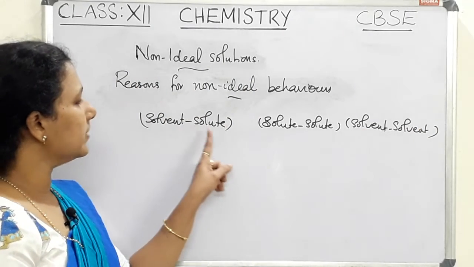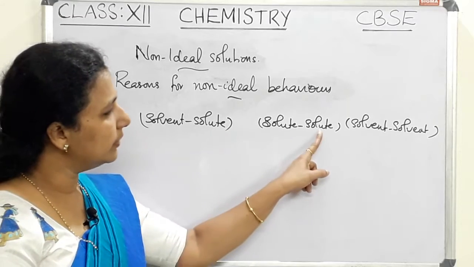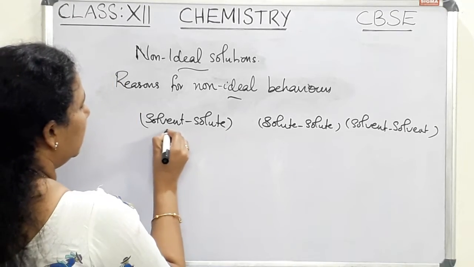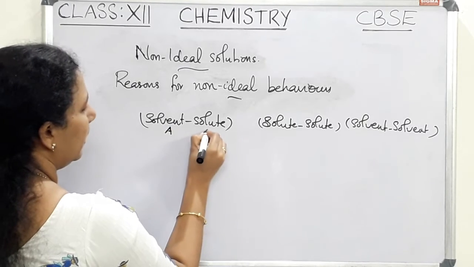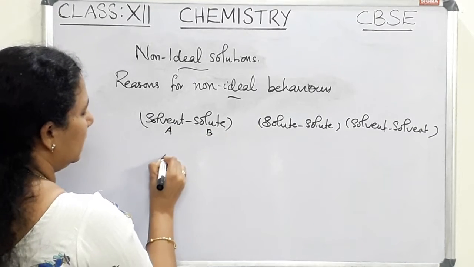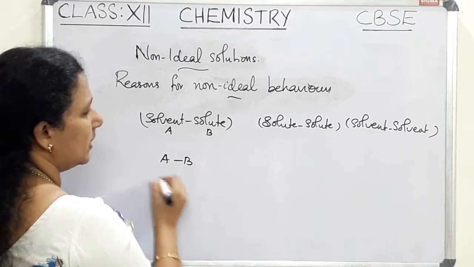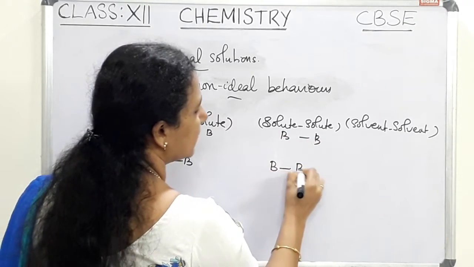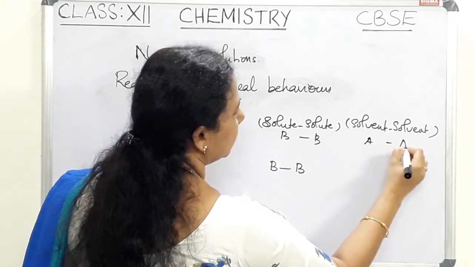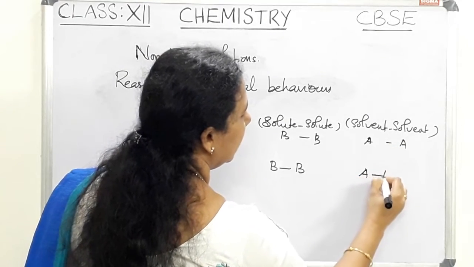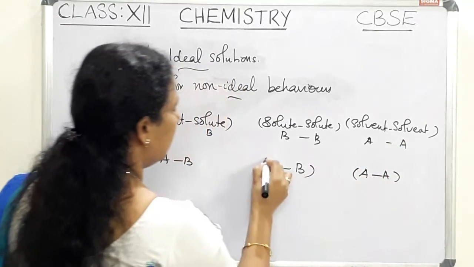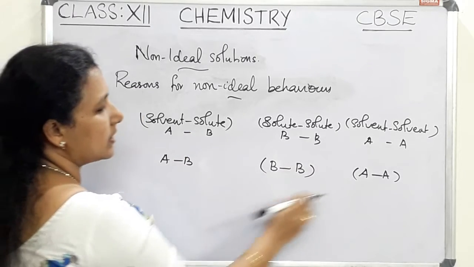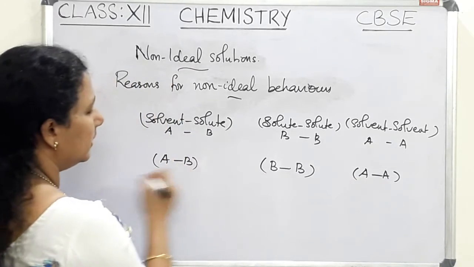If the solvent is represented by A and the solute is represented by B, there is AB interaction and BB interaction, and there is AA interaction. So AB, BB and AA interactions are there in a solution.